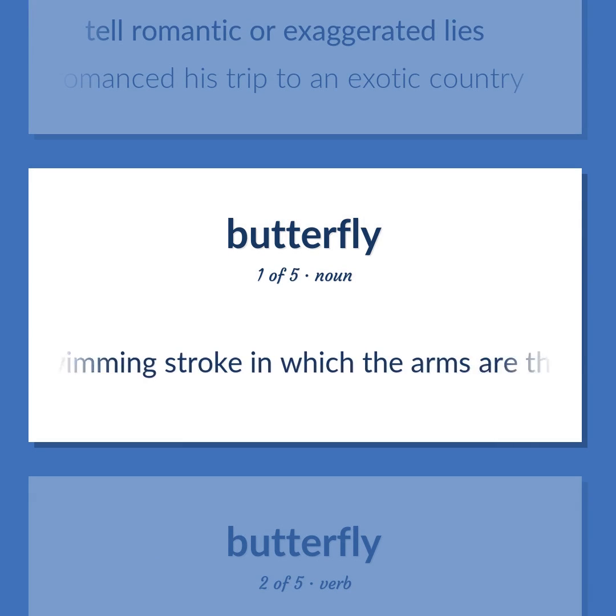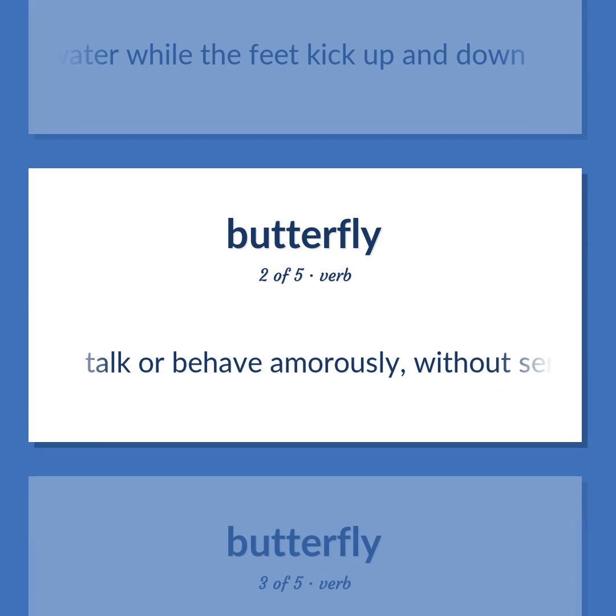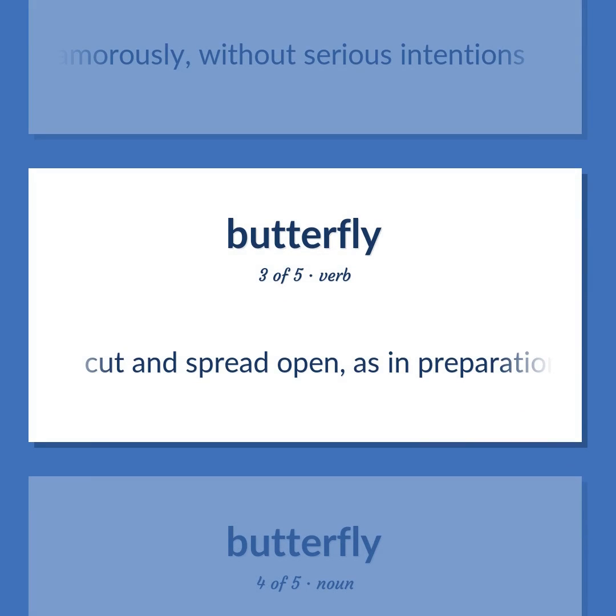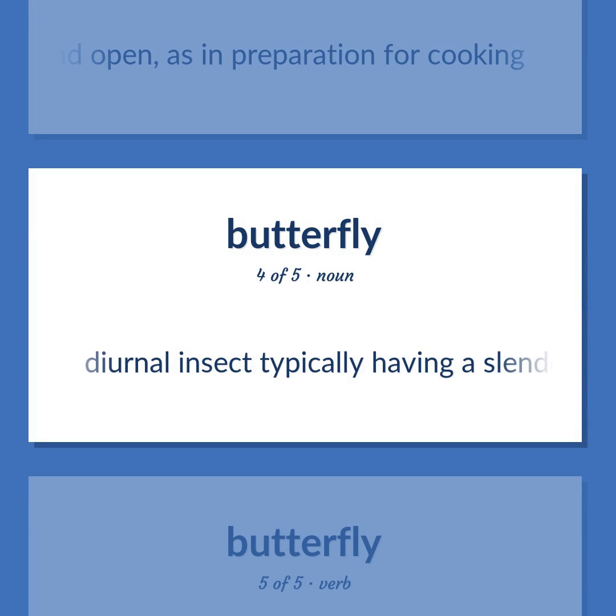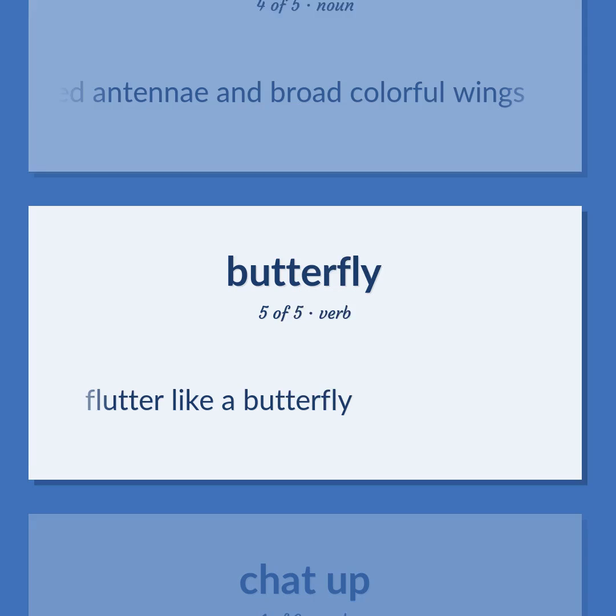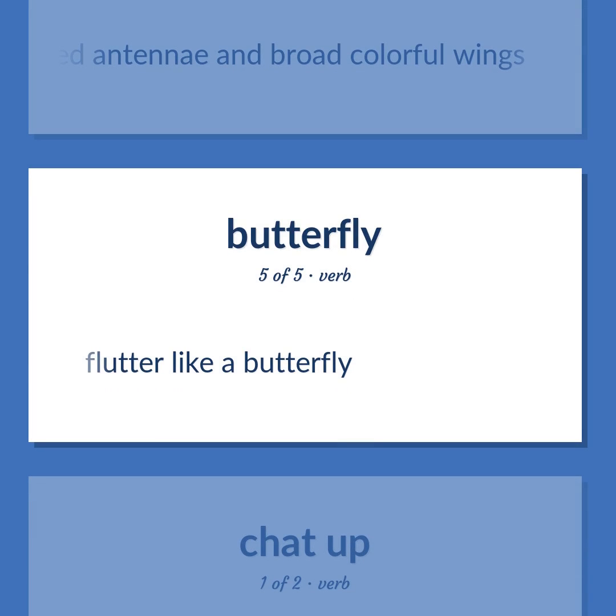A swimming stroke in which the arms are thrown forward together out of the water while the feet kick up and down. Talk or behave amorously, without serious intentions. Cut and spread open, as in preparation for cooking. Diurnal insect typically having a slender body with knobbed antennae and broad colorful wings. Flutter like a butterfly.